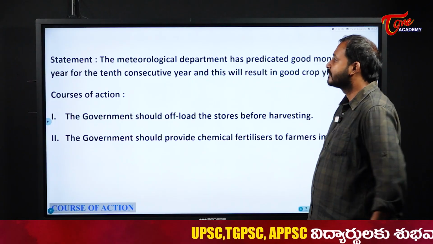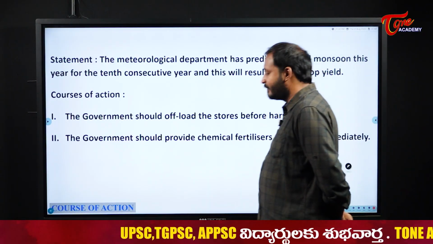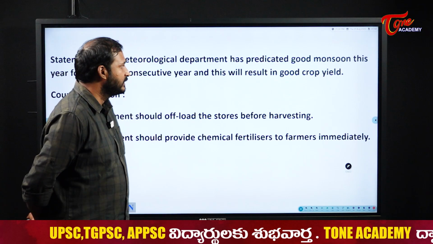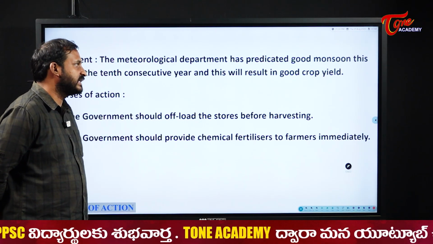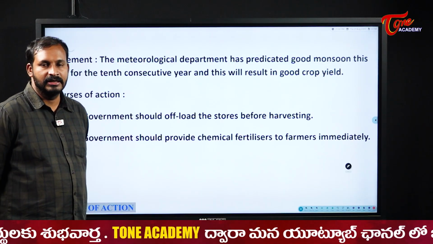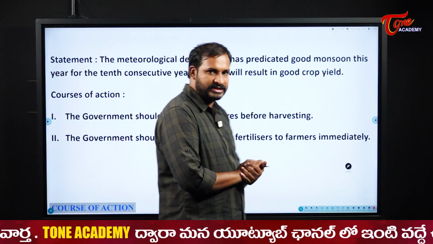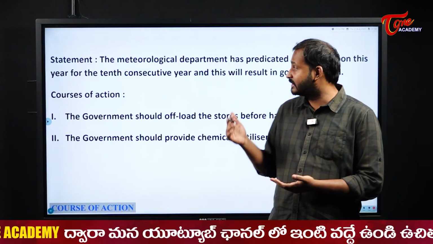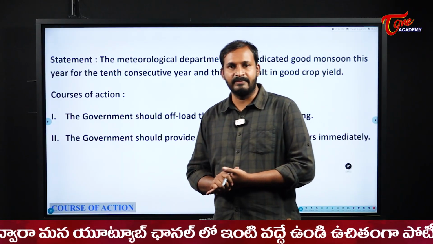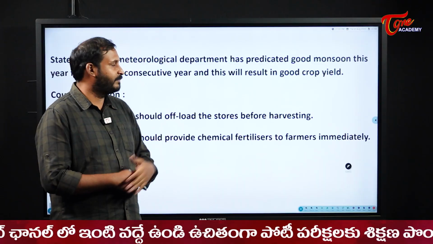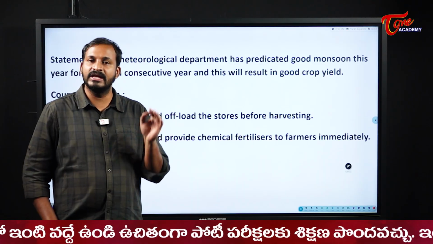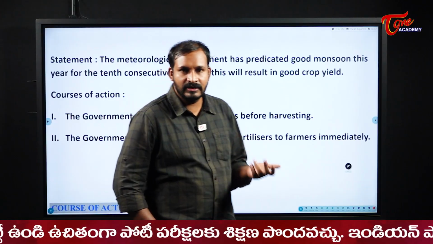Next one. The meteorological department has predicted a good monsoon this year for the 10th consecutive year, and this will result in good crop yield. Now the government officials have decided and announced that, since the meteorological department predicted that there will be good monsoons, obviously we will have good rain.